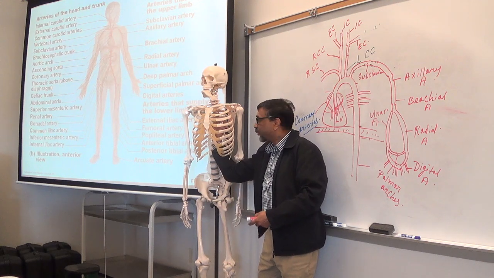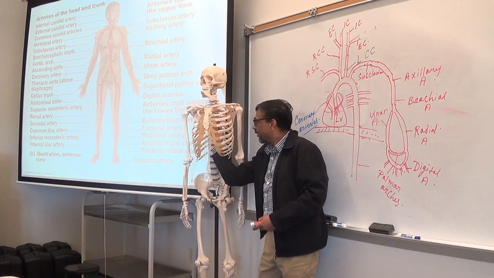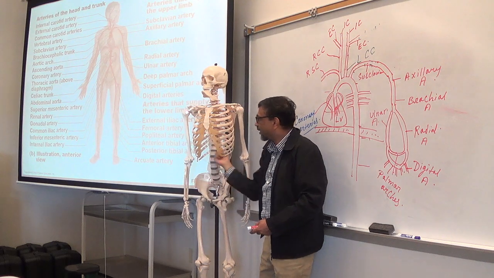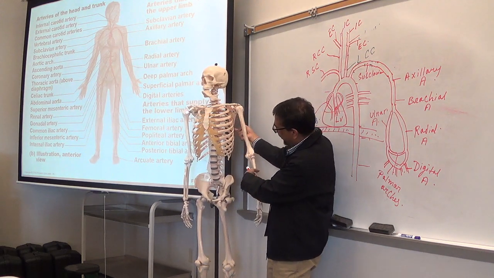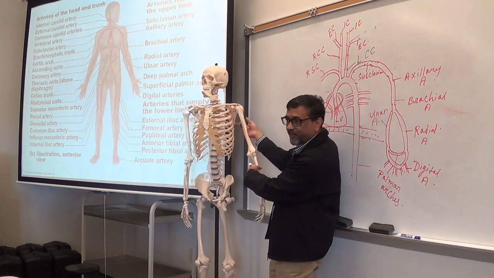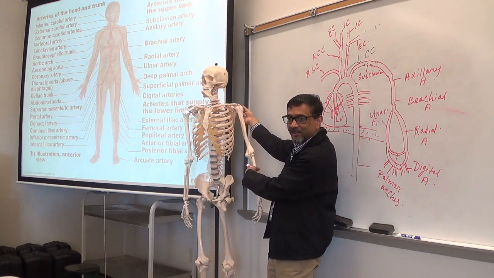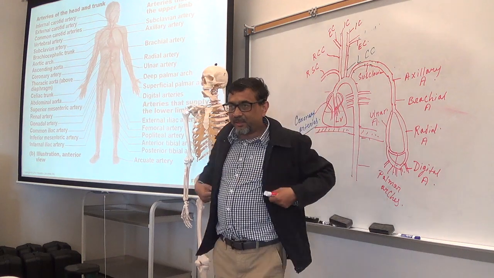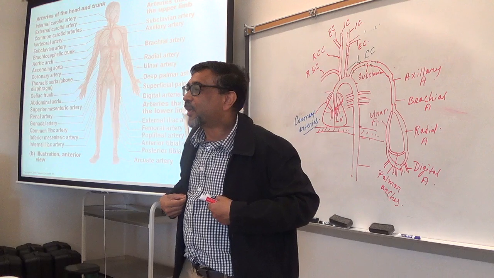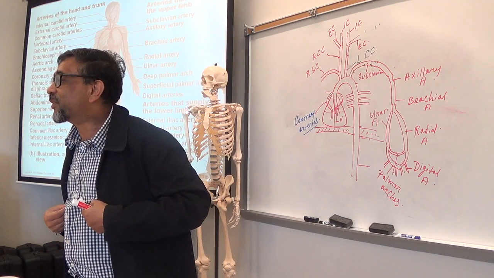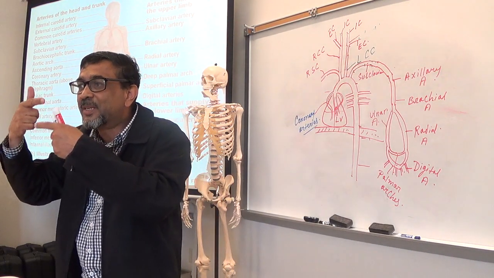And from the thoracic aorta, a number of branches arise and enter into the muscles in between the ribs. Make sense? Those are called intercostal arteries. Intercostal means in between the ribs.